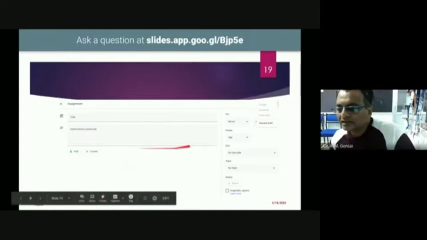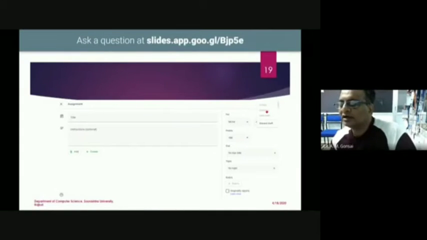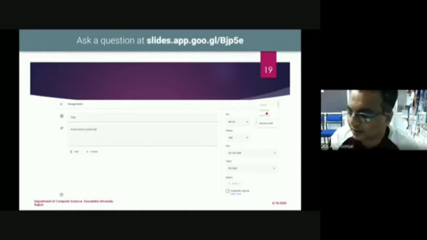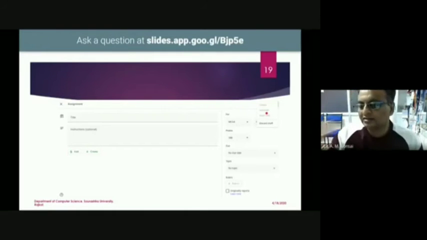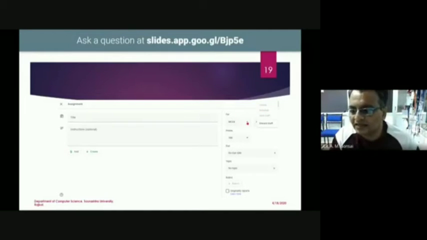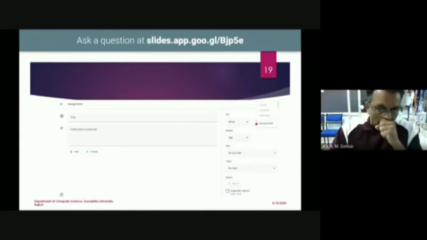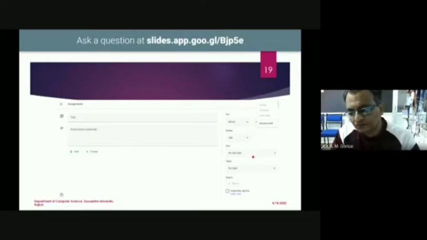Once you create the assignment, you can directly assign it, or schedule it, or save it as a draft. So you can create the assignment today, but have it assigned after 2 days by making it a schedule. And this assignment is for which class? MCA 4 class or MCA 2 class. Here you can choose the class. You can give this assignment to all students or a particular student. You can assign the marks, set the due date, or put in a topic.